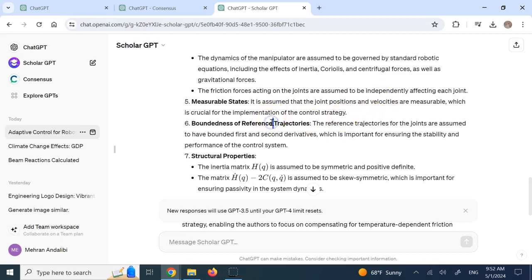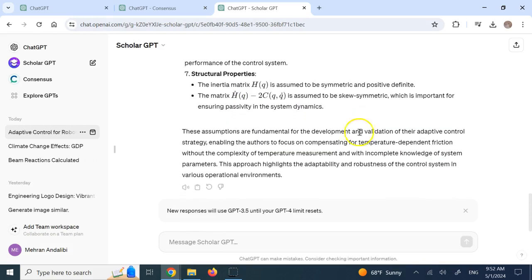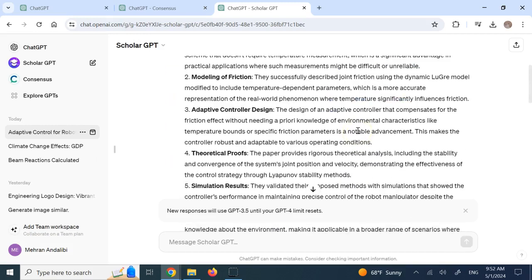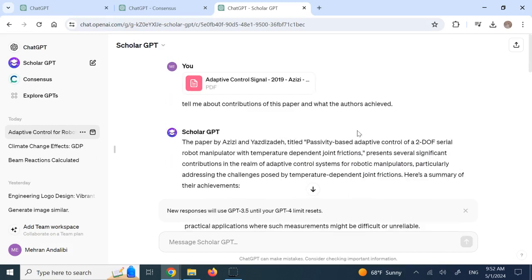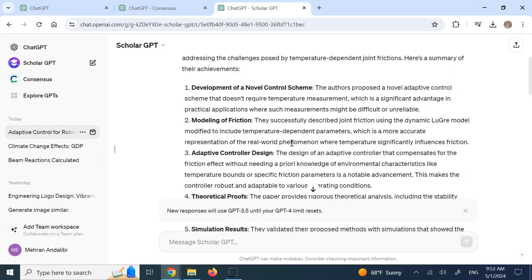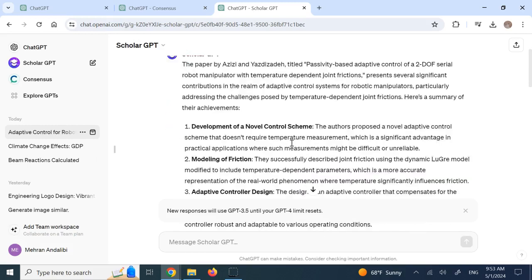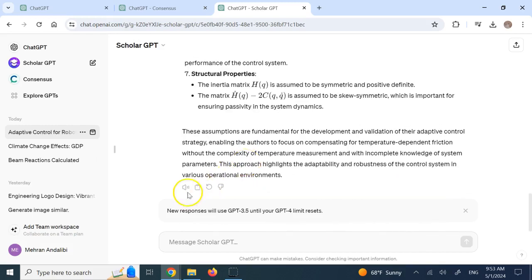There are boundedness assumptions here, right? And then structural properties, like, of course, you have for all the robots, H dot minus 2C is skew symmetric, and then H is symmetric positive definite. So you see it can find all the assumptions on it. And you can ask for more. So literally, you give it the paper and it analyzes it, finds the general things, the achievements, the shortcomings, the assumptions, and anything. You can ask anything about it. And it summarizes, and again, you can click on this icon and it talks for you.